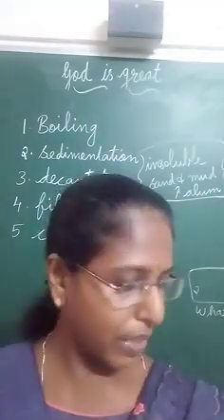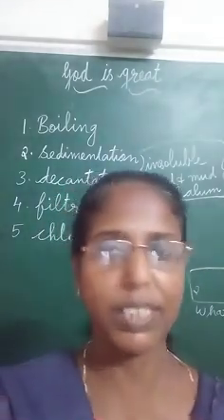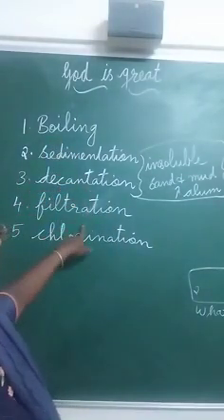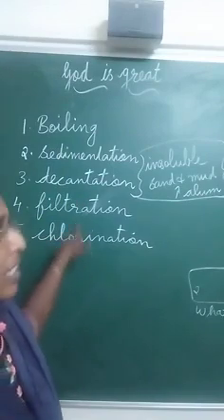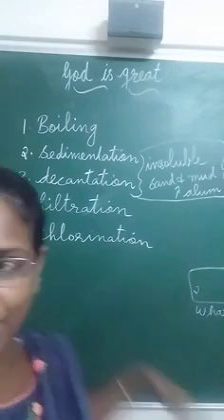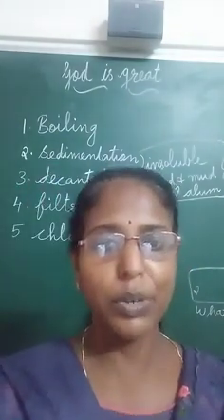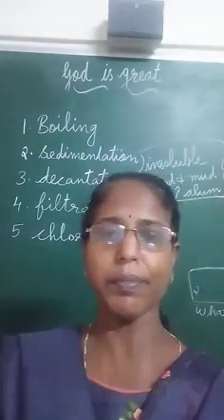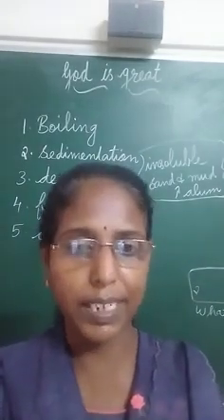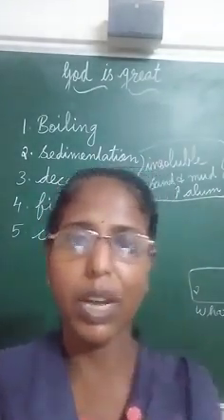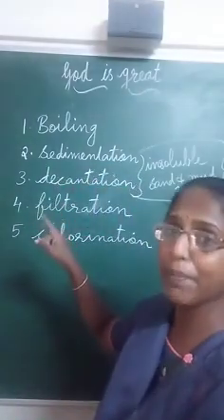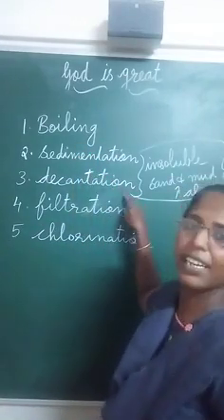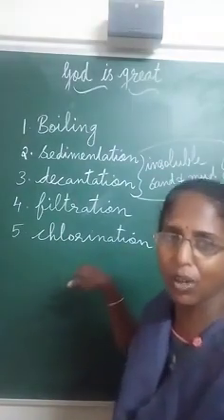Five methods are given in purification of water, that are boiling, sedimentation, decantation, filtration, chlorination. These are the five methods given in your textbook, and you have to learn this. Which are the five methods? You have to underline. These are the five methods given to purify water: boiling, sedimentation, decantation, filtration and chlorination.